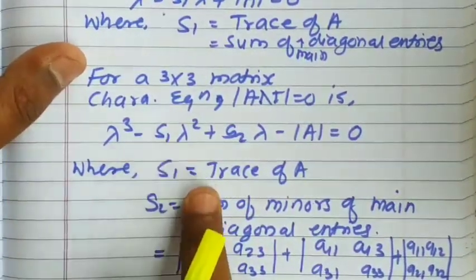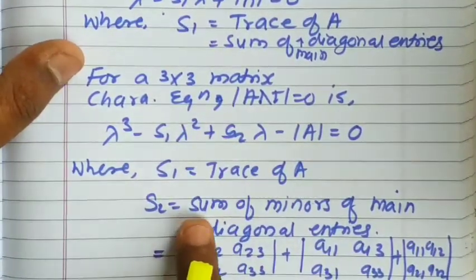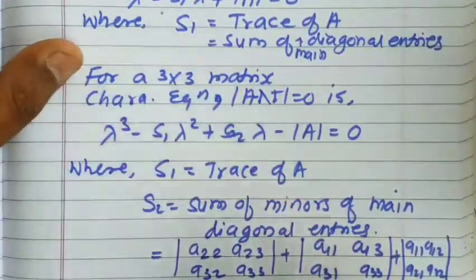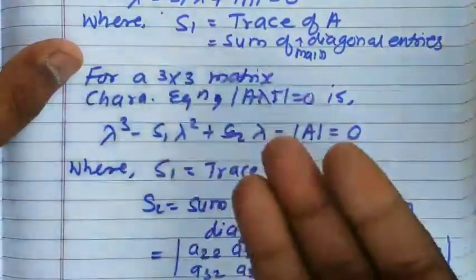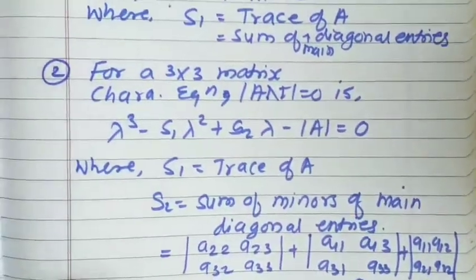So S1 again has the same meaning, it is the trace of A. S2, now what is S2? It is the sum of minors of the main diagonal entries. Whatever main diagonal entries you have, for a 3 by 3 matrix you will have 3 entries. For every entry you calculate the minor. You know how to obtain the minor of each element.